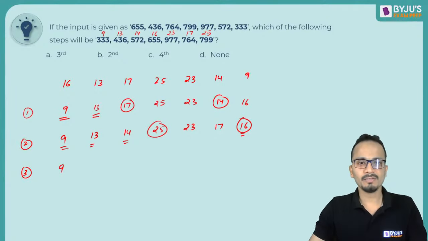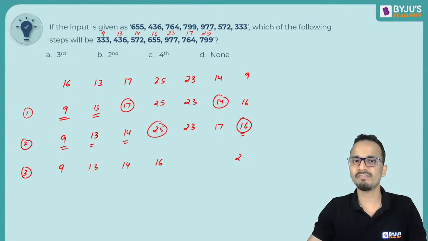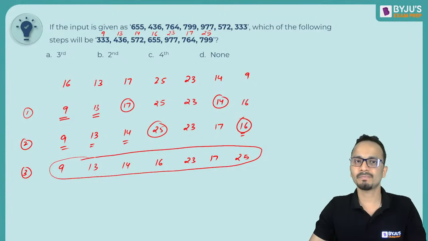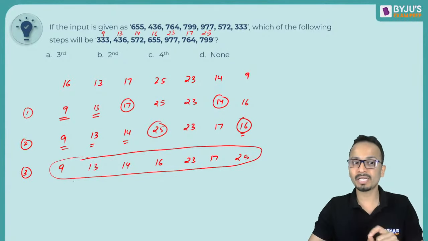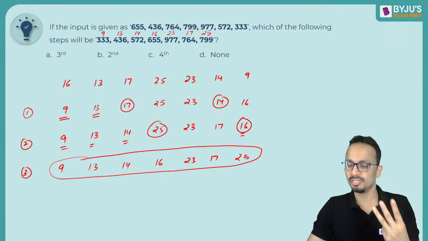Great. So 9, 13, 14, 16 and 25 को interchange कर लेते हैं. So 16 will come in front, 25 will go at the end and 23 and 17 as it is. Now you can match that. This particular step matches with the required step in the question. Okay, so that means this particular sequence is the third step.